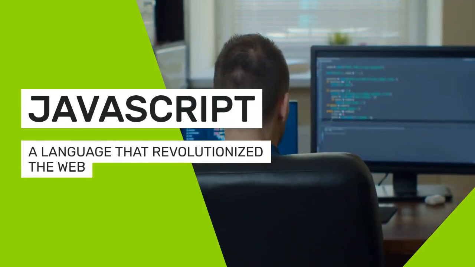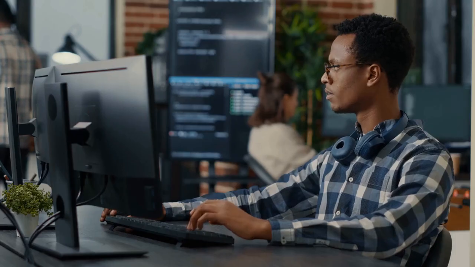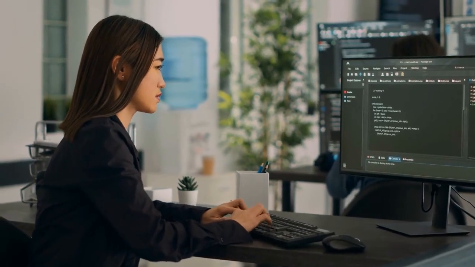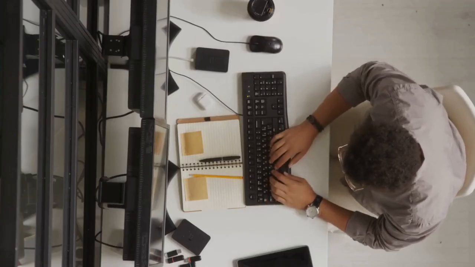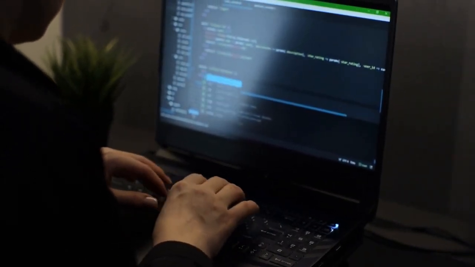JavaScript, a language that revolutionized the web, has an intriguing history. From its humble beginnings to its current dominance, let's explore the evolution of this dynamic language. In the mid-1990s, Netscape Communications sought to make the web more interactive. Enter JavaScript, created by Brendan Eich in just 10 days. Initially called Mocha, it quickly became a cornerstone of web development.